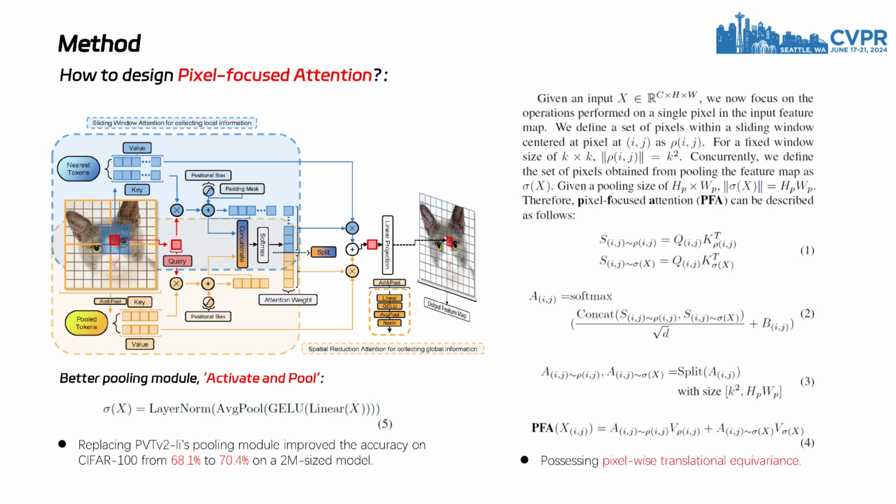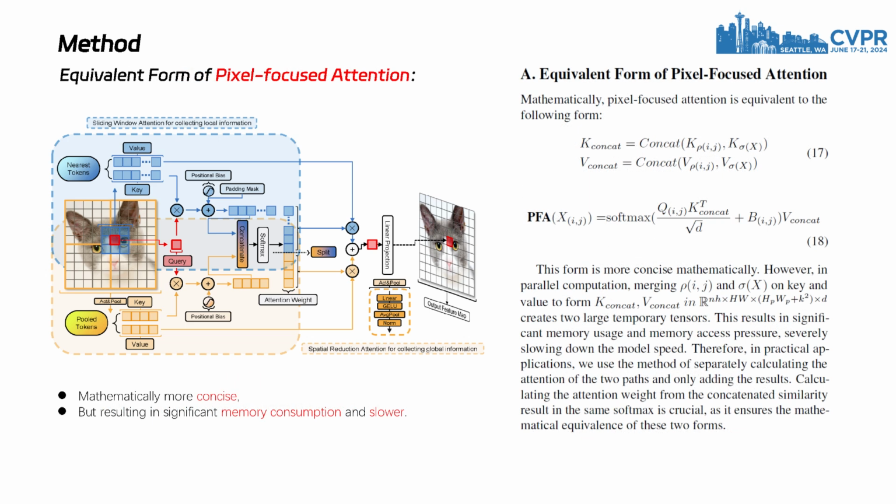Pixel-focused attention also has a mathematically more concise equivalent form. However, due to the need to concatenate the key and value of the two paths, resulting in two large temporary tensors, it causes significant memory usage and memory access pressure, severely slowing down the model speed. Therefore, we did not adopt this form and used the former form instead. Now we have successfully implemented foveal and peripheral vision within a single token mixer.